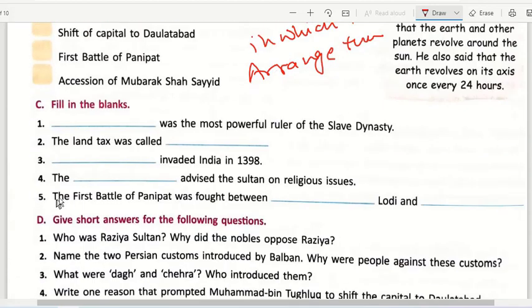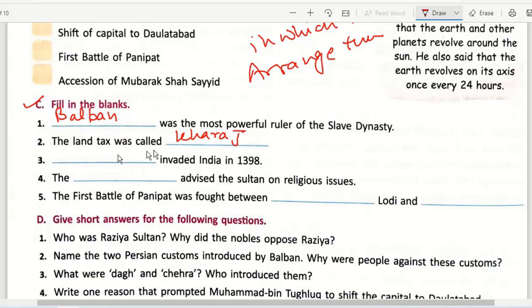Okay, coming on to section C, that is this was the most powerful ruler of slave dynasty. This is your answer, has to be Balban. You can just check it in the second paragraph related to this. It was Ghiyasuddin Balban, but if you just write Balban, that would also do. Okay, then the land tax was called Kharaj. This was introduced by Alauddin Khilji, so you can just write the answer as Kharaj. In order to increase his revenue, he introduced this land tax.